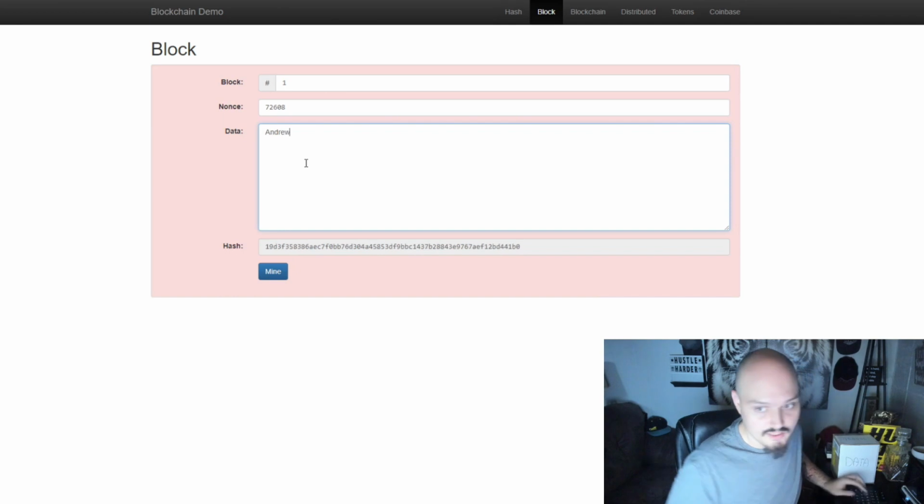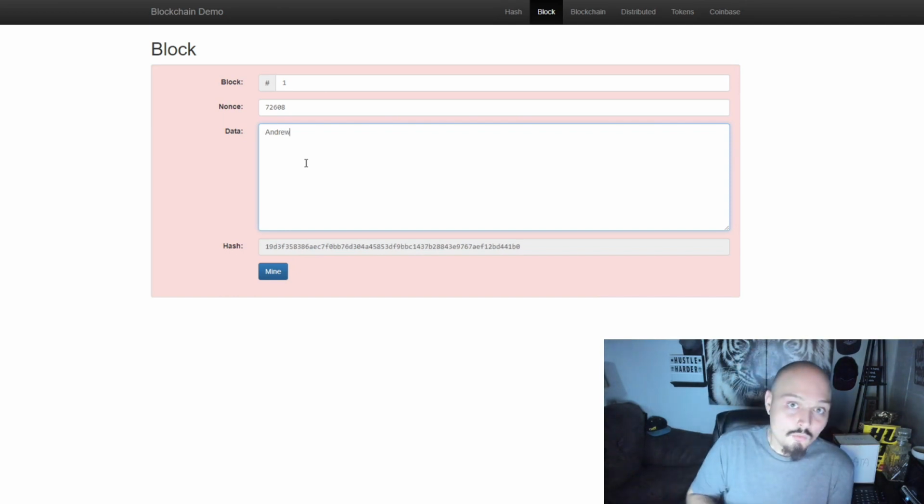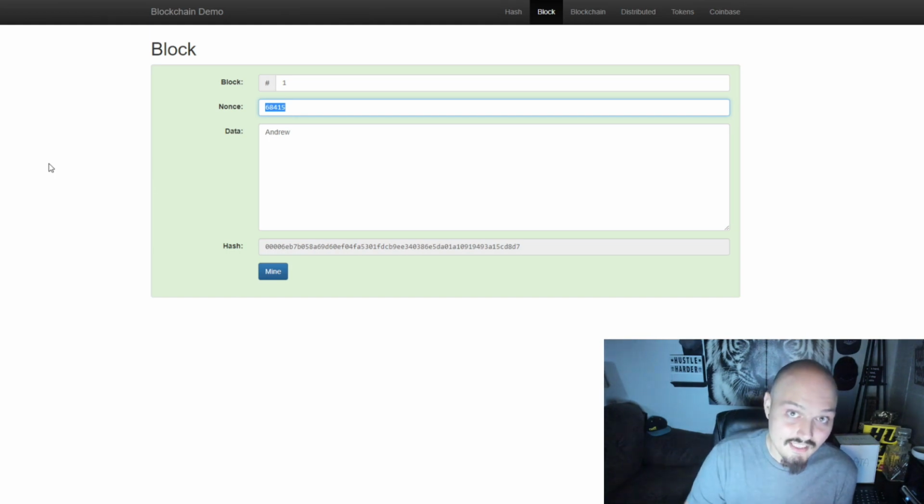Meaning if we put in the same information, we must have an intermediary or someone to process that transaction. We have to have what we know today in layman's terms as a miner. Once we mine that, it will go through all of these different attempts and all of these different numbers almost instantaneously until we can accurately store our information in a way that can be interpreted and understood by the following